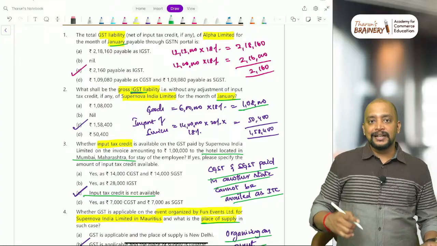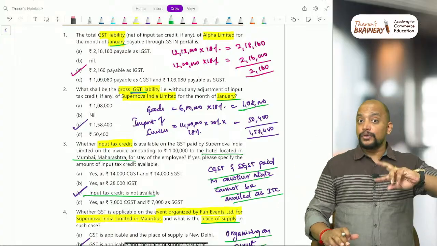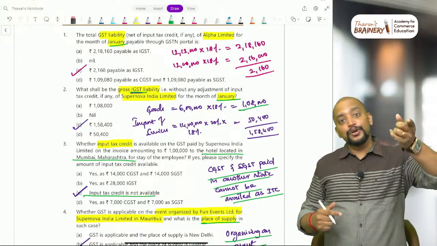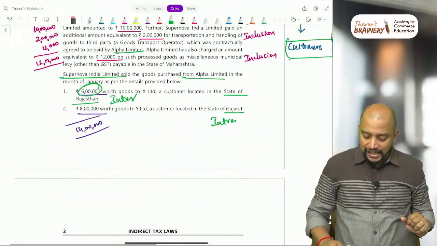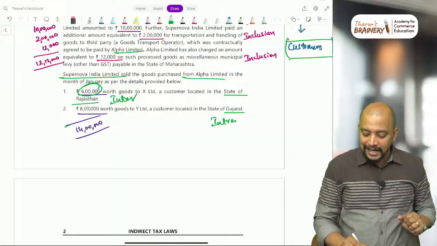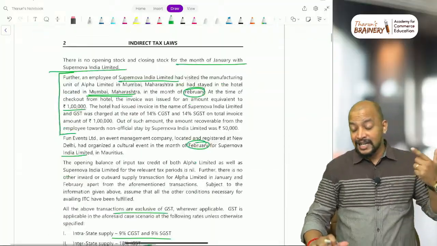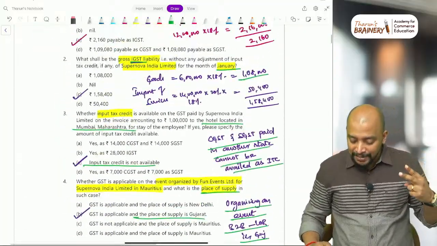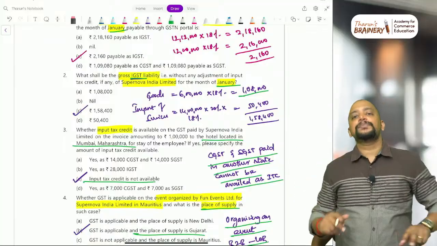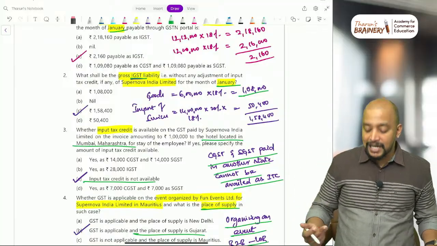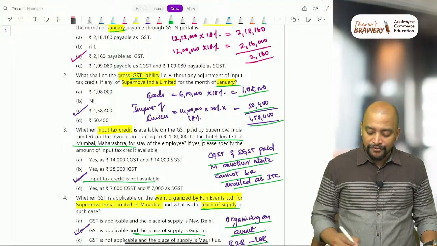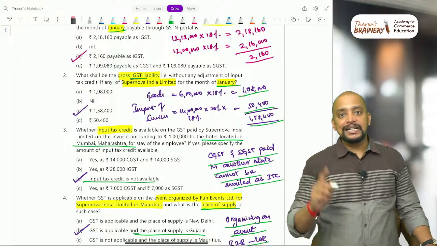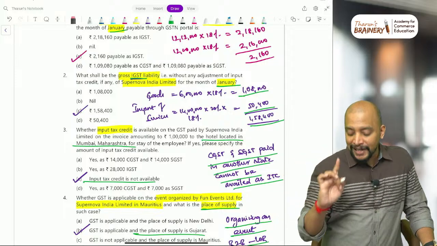So how much sales are they making? While taking sales, take total sales, because for total sales they pay 20%. So take the total sales. What is the total sales they made? 6 lakhs and 8 lakhs, 14 lakhs is the total sales. Out of that 14 lakhs, 20% they pay. On that 18% GST liability will arise. So 50,400. So 1,58,400 will be their liability. This is with respect to Supernova India Limited.